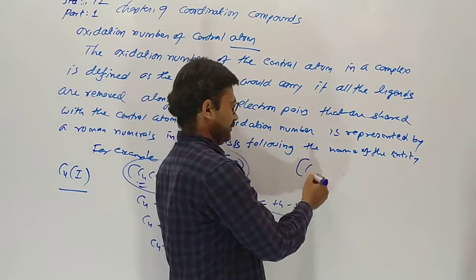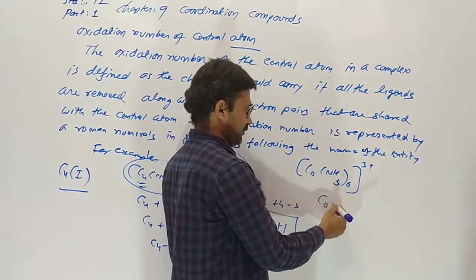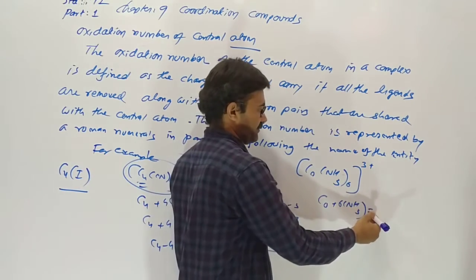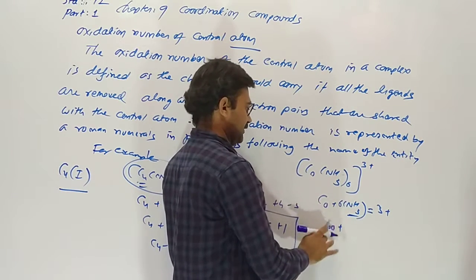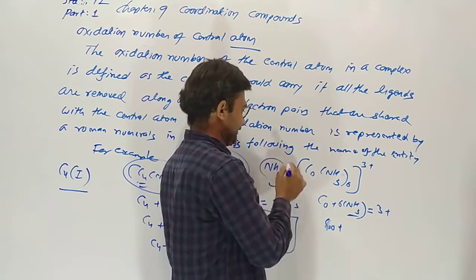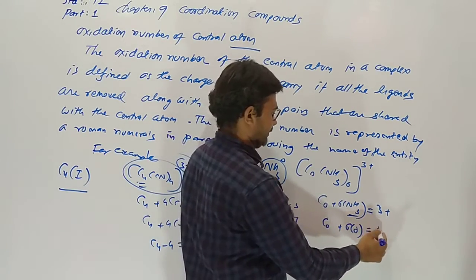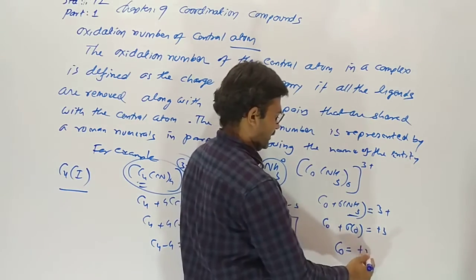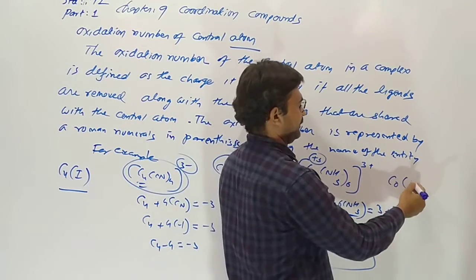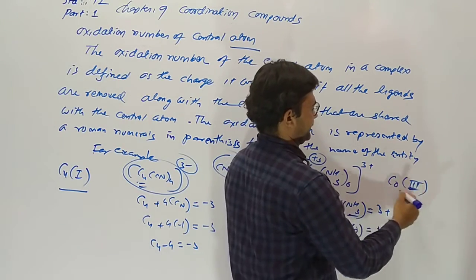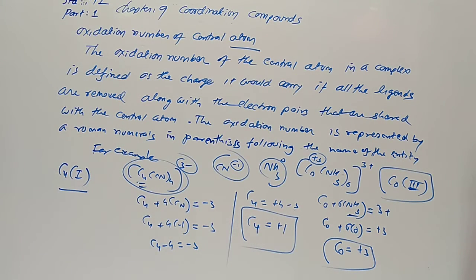Another example for getting the oxidation number of this entity: cobalt hexaammine. Yes, this is the ligand, ammine. But the charge of ammine, ammonia, is neutral, so here it should be 0. 6 times 0 is 0. So cobalt will be +3 as our oxidation number. In return, it comes in Roman digit, cobalt with 3 in bracket. This is the oxidation number.